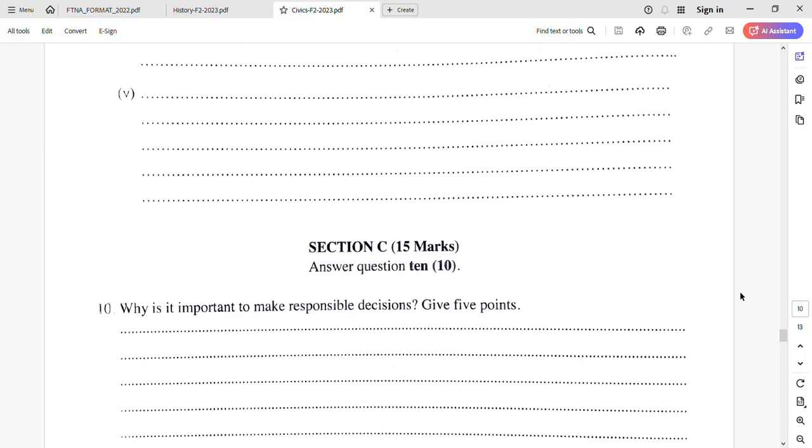And lastly is question number 10, section C: why it is important to make responsible decisions. Give 5 points. So write your introduction, your link sentence, main body, and conclusion. So all this is the structure of the National Examinations assessment exam of Form 2 in history and in civics.